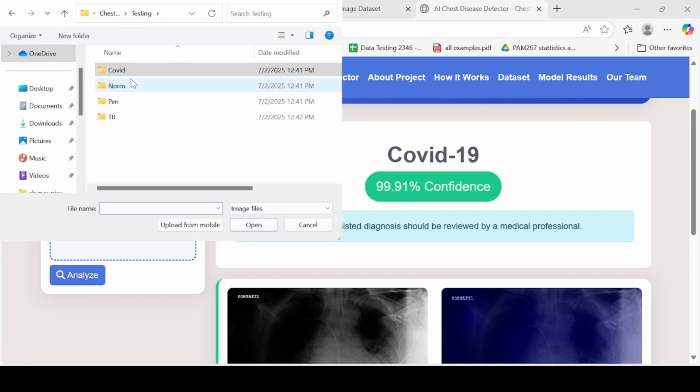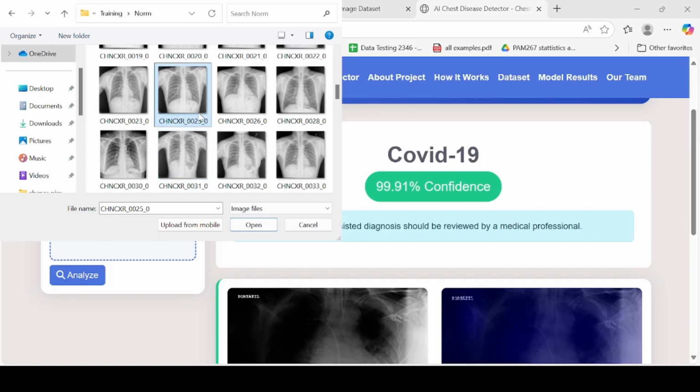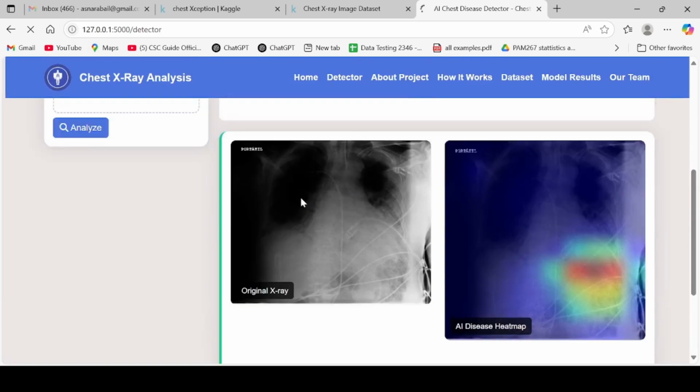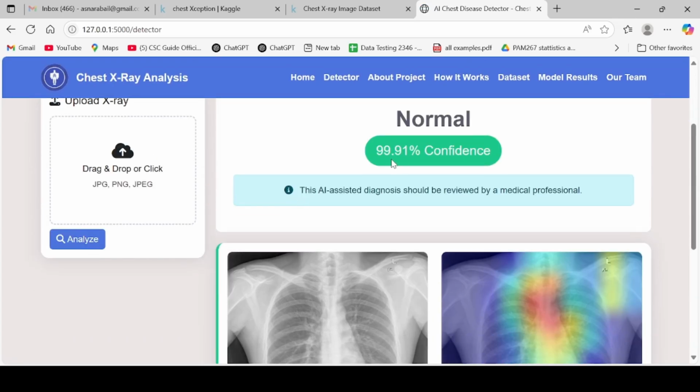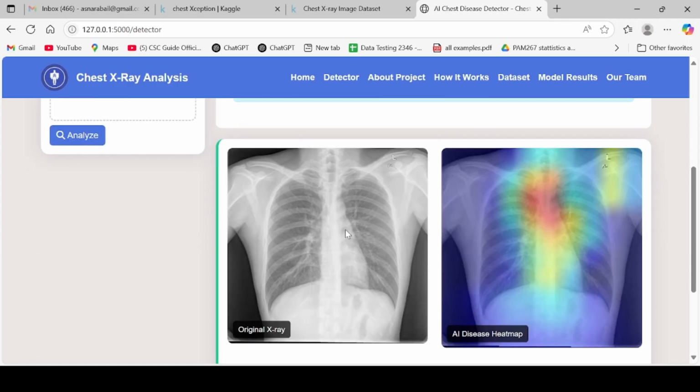We select from another folder from the training. Normal, we select this one, open and analyze. Then the result: normal, with a 99.91% confidence score. This is the original picture, and this is the heat map generation, where this area would be affected by the disease, and a heat map is generated. So this is basically the detector function.